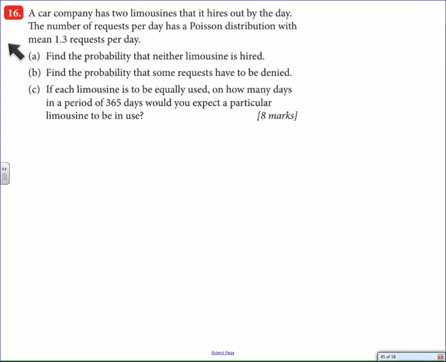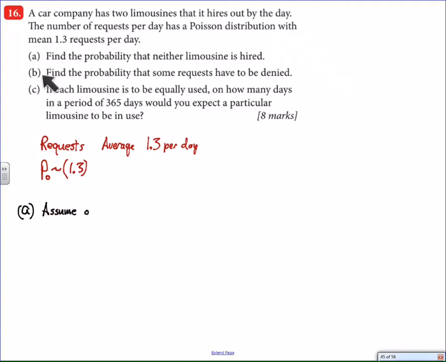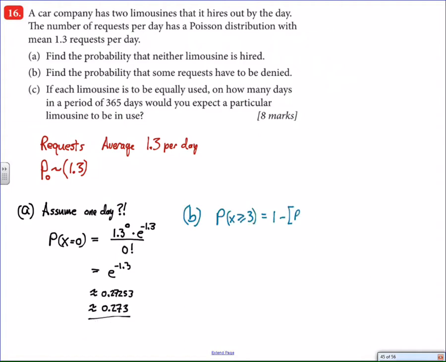It was nice of them to say so, with a mean of 1.3 requests per day. So on any given day, you'll have about 1, maybe a little more, people asking to rent a limo. Find the probability that neither limousine is hired. Now, the problem, of course, is they did say Poisson up here, but they didn't specify that they meant in 1 day, but we have to assume that's what they meant. So we're assuming in 1 day, an average of 1.3 rentals per day, we anticipate about a 27% chance that nobody's going to be renting your car. You only have 2 of them. Part B says find the probability that some requests have to be denied. In order for that to happen, we need to have 3 or more requests.